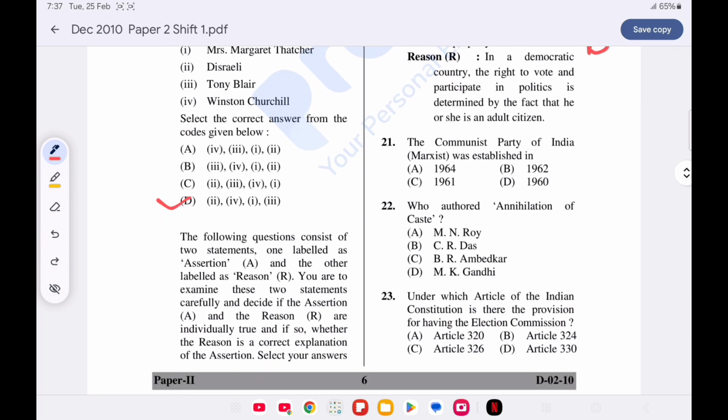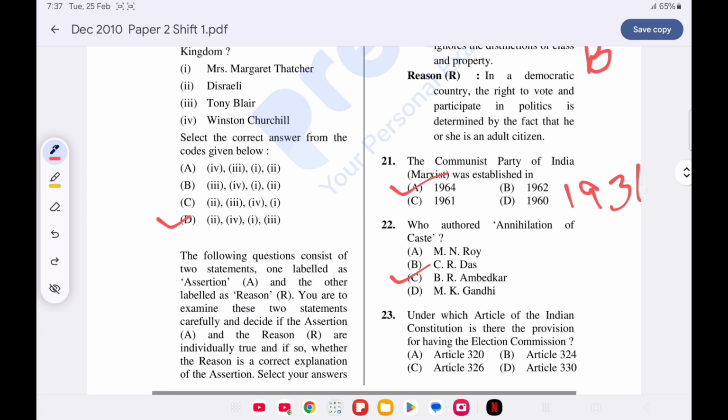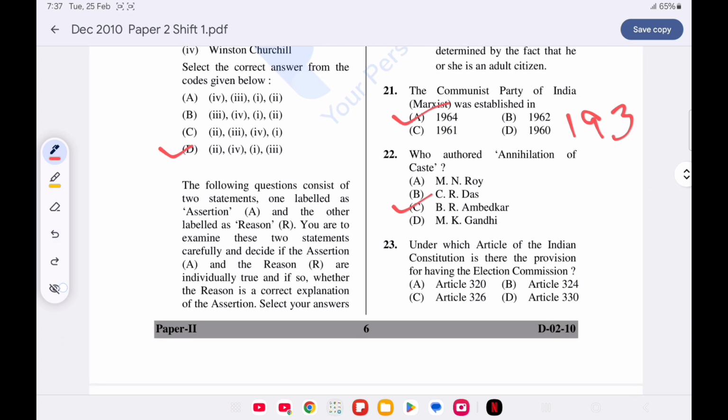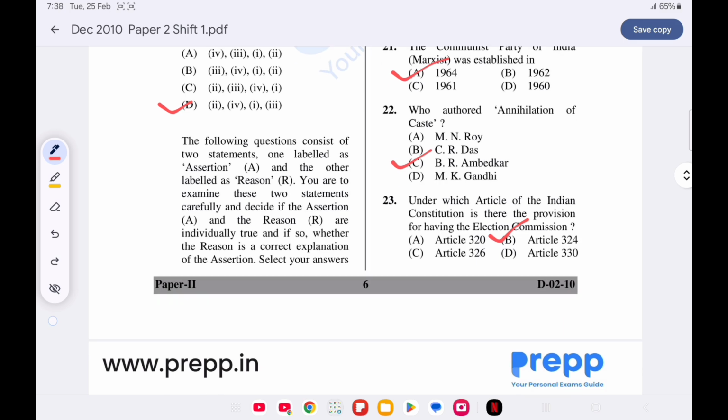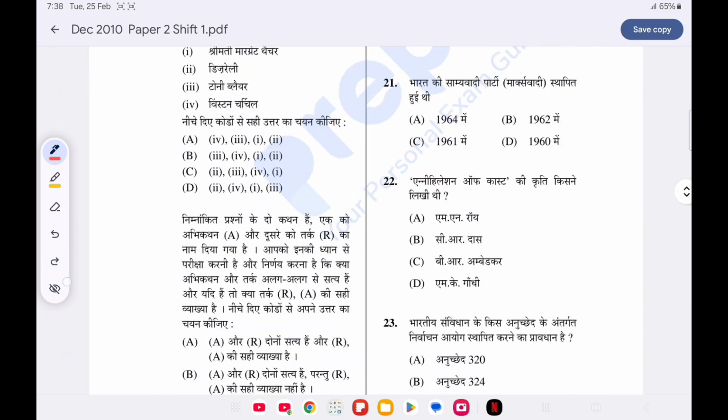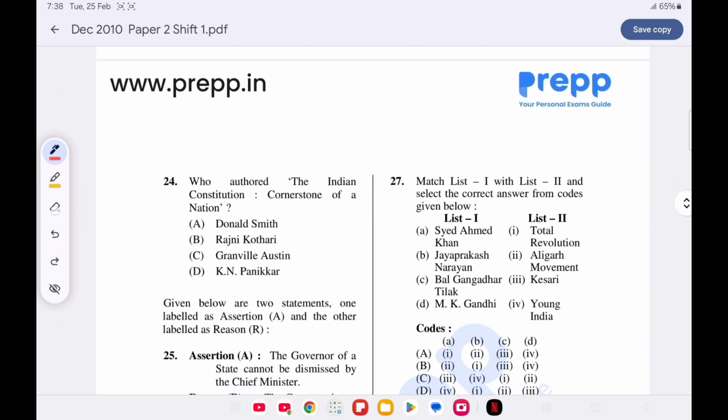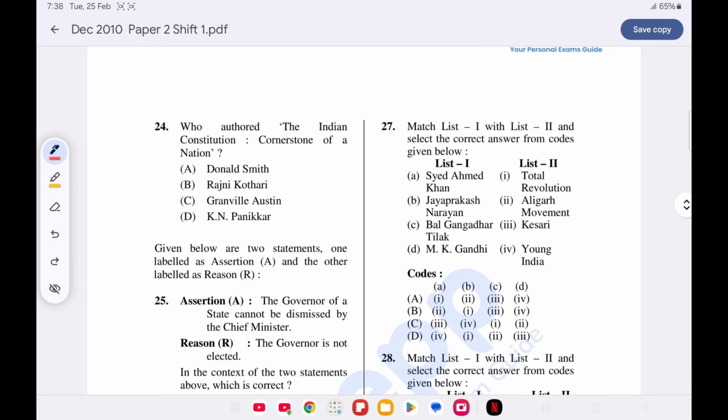Question number 21. The Communist Party of India, Marxist, was established in: option A is correct, 1964. Question number 22. Who authored Annihilation of Caste? Option C is correct, B.R. Ambedkar, written in the year 1936. Now, next question. Question number 23. Under which article of the Indian Constitution is there the provision for having the Election Commission? Option B is correct, Article 324. Question number 24. Who authored The Indian Constitution: Cornerstone of a Nation? Option C is correct, Granville Austin, written in the year 1966.